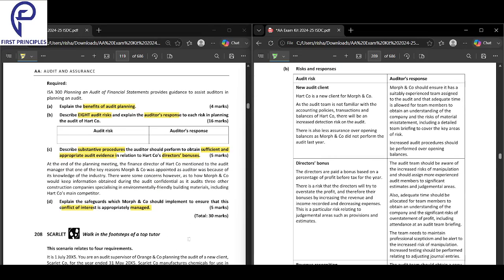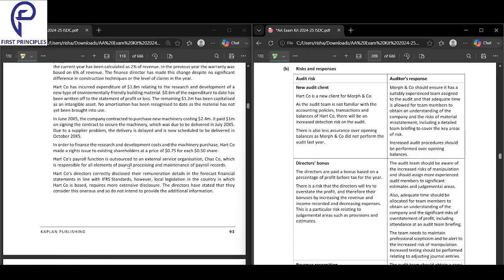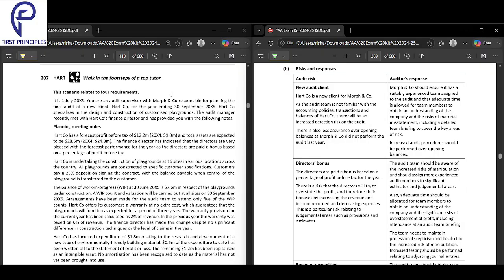Next, we'll look into question B. Here we look into the risk and response. Audit risk and response. The first thing we'll do is identify the risk. You are an audit supervisor planning for a new client. You are the audit supervisor in an audit firm called MOF, and your client is Hart. MOF is the name of your audit firm, and Hart is the client.